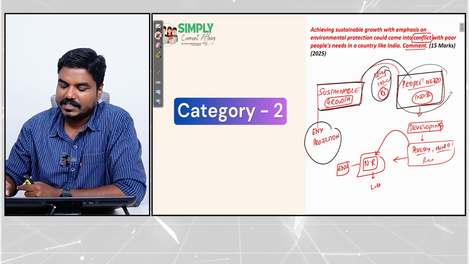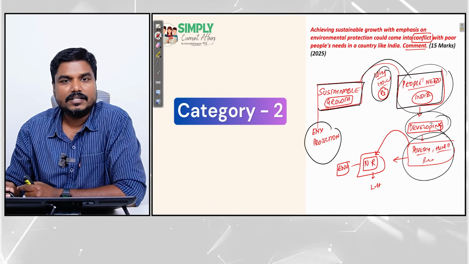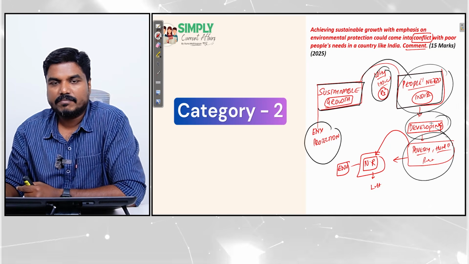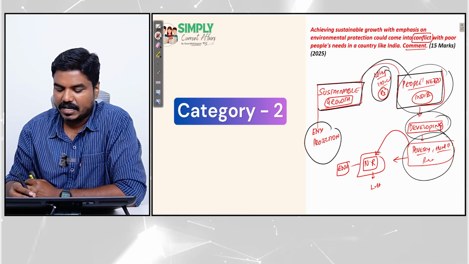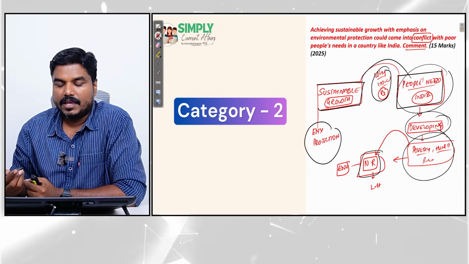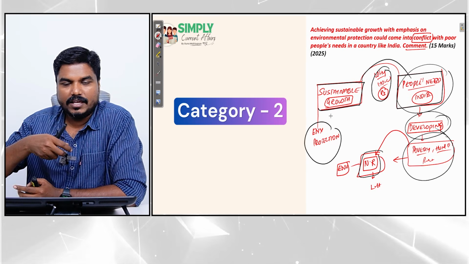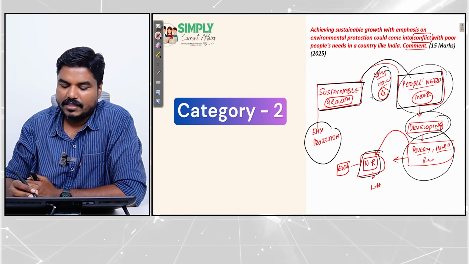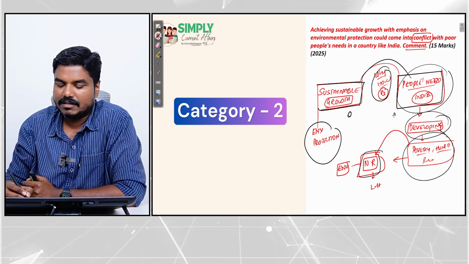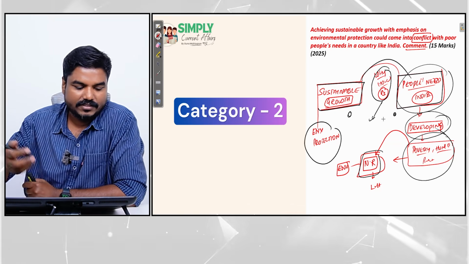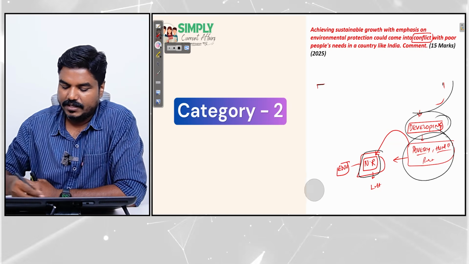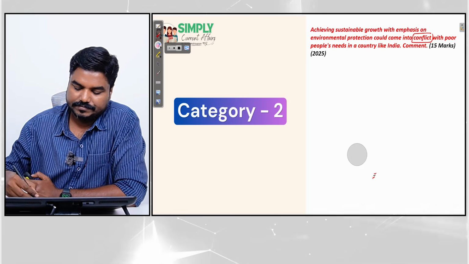Because in a developing country like India, you will see a lot of people who are poor, suffering from hunger. They derive livelihood from natural resources. So in the name of sustainable growth, if you are going to put a lot of restrictions on the exploitation of natural resources, then automatically this objective and this objective will be coming in conflict. This is what we are going to explain in the introduction.